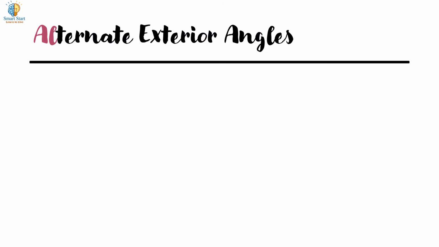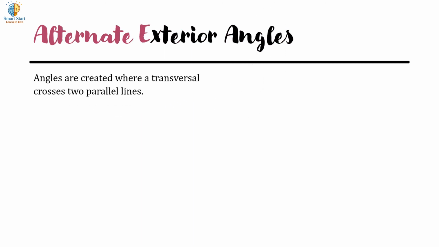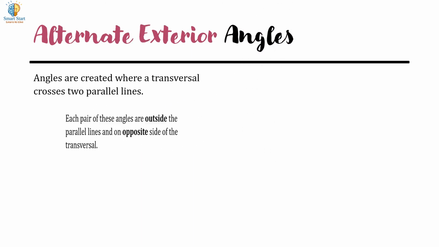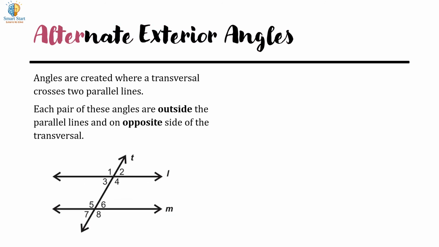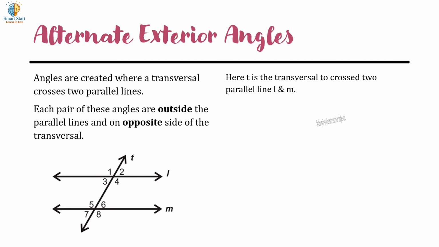Alternate exterior angles. Angles are created where a transversal crosses two parallel lines. Each pair of these angles are outside the parallel lines and on opposite sides of the transversal. Here, T is a transversal crossing two parallel lines L and M.